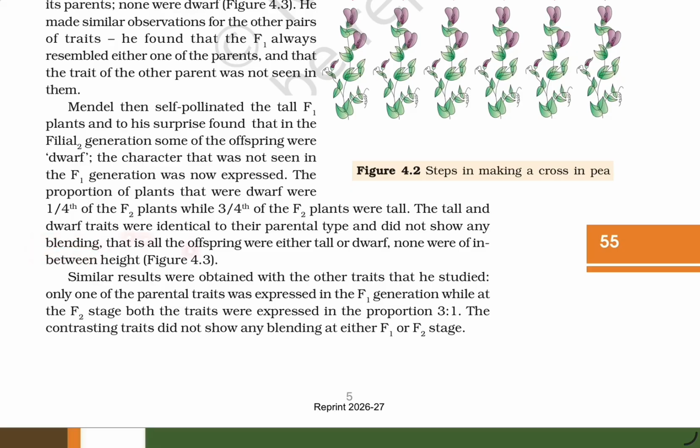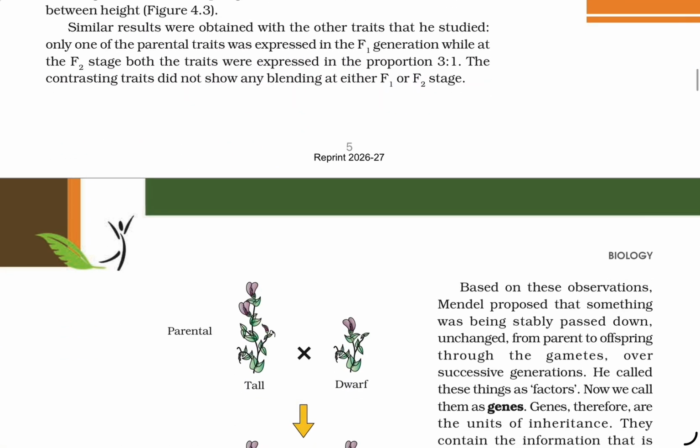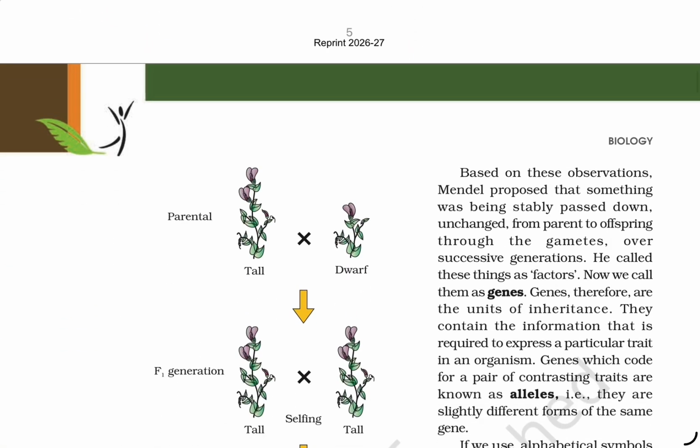Blending. All the offspring were either tall or dwarf. None were in between the heights. Similar results were obtained with the other traits that he studied. Only one of the parental traits was expressed in the F1 generation, while at the F2 stage, both the traits were expressed in a proportion of 3:1. The contrasting traits did not show any blending at either the F1 or F2 stage.